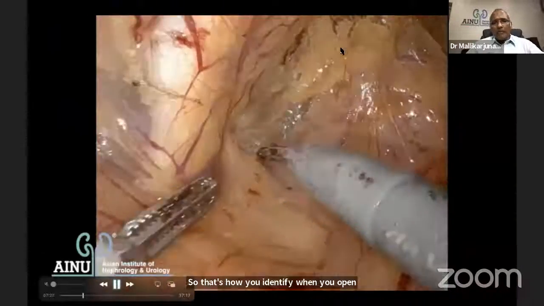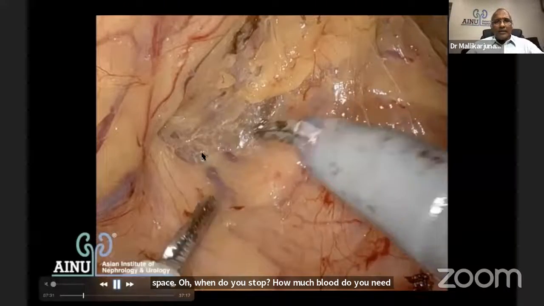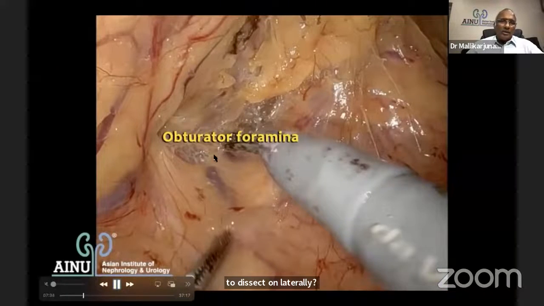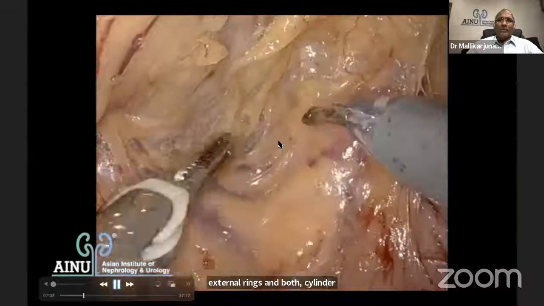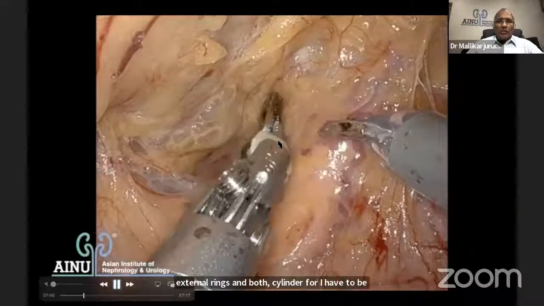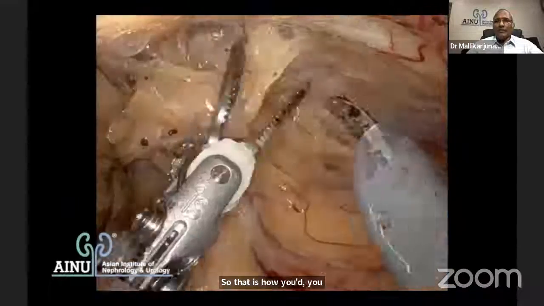When do you stop? How much bladder do you need to dissect? Laterally, number one, you need to divide the peritoneum between the two external rings, and both obturator foramina have to be exposed very well. So that is how you decide how much you need to dissect. That's an obturator foramen which is seen very well.